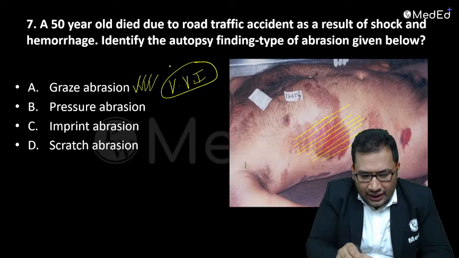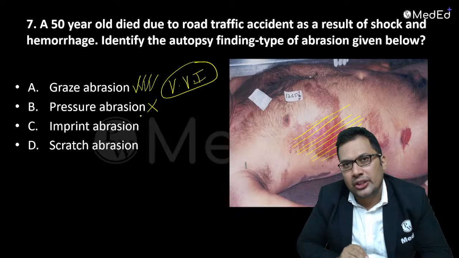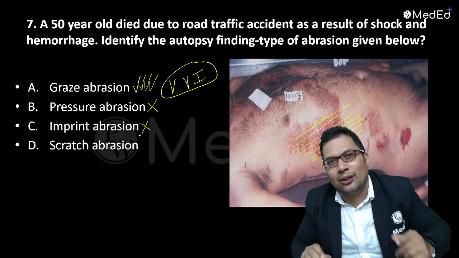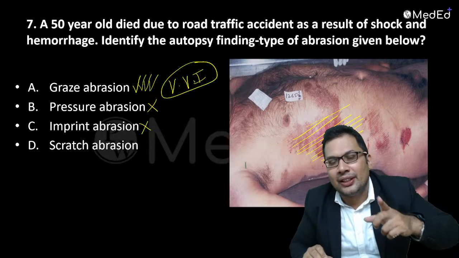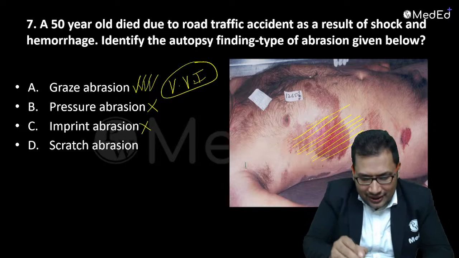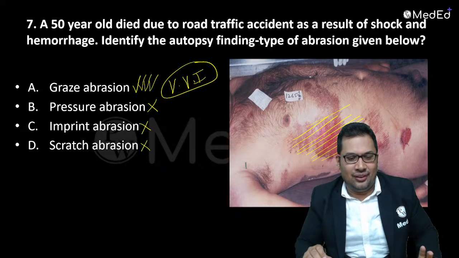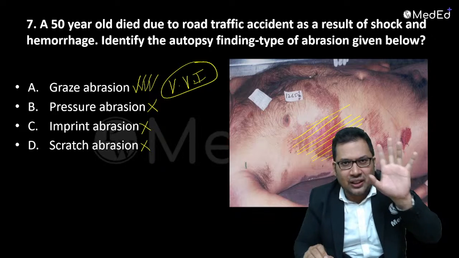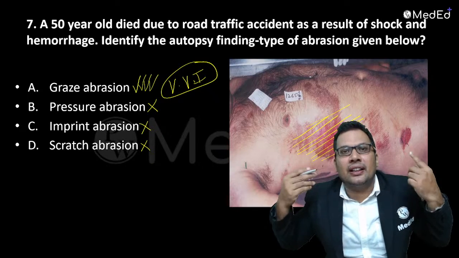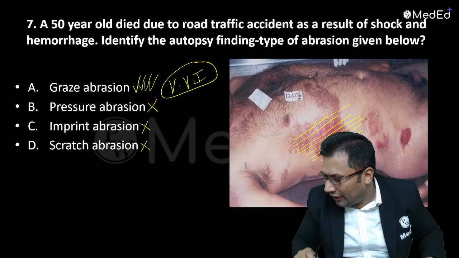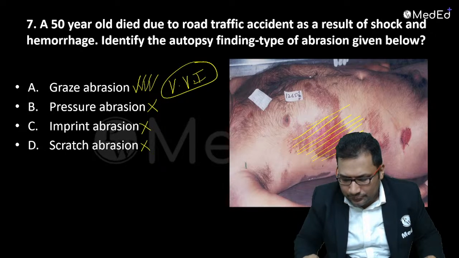Pressure abrasion is seen in hanging, strangulation. Imprint abrasion is seen, again, in road traffic accident. Example is tire mark. Scratch abrasion, also known as linear abrasion. So, types of abrasion very frequently asked. In case of hanging, it is known as pressure abrasion. Okay, so this is a very frequently asked question, you must know.